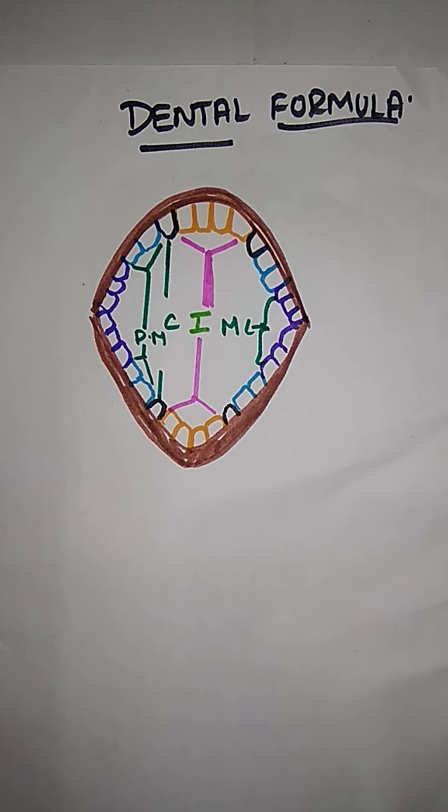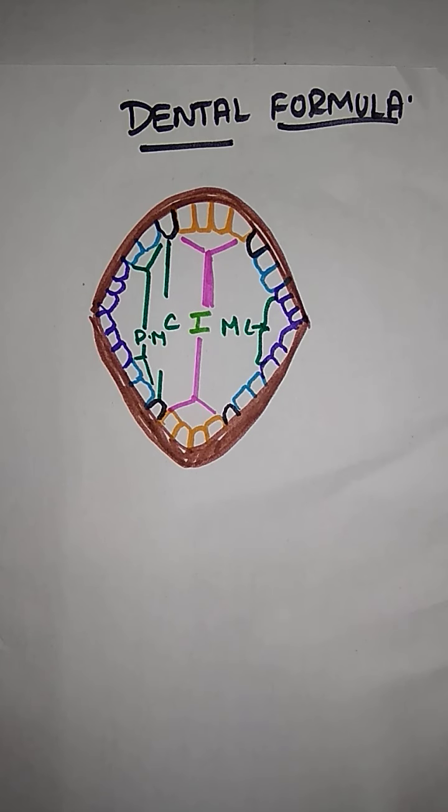First, what do we call the first tooth? Incisors. Incisors are denoted by one letter, that is I. And the next one is the what? Canine. Here it is denoted as C.